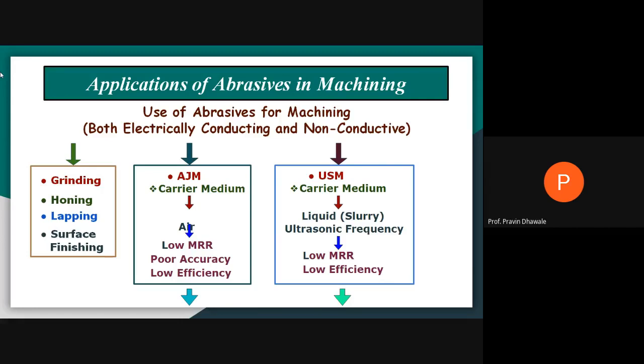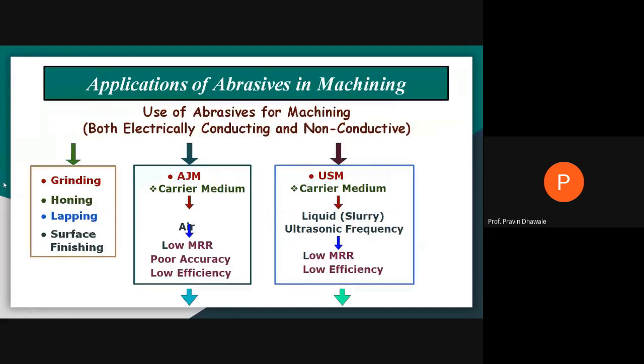As you well know about abrasive jet machining that we studied earlier, we are using a carrying medium for the abrasive, that is air, and the material removal rate will be low in abrasive jet machining. Also, we are getting less accuracy and poor efficiency, low efficiency as well as poor accuracy, in abrasive jet machining.